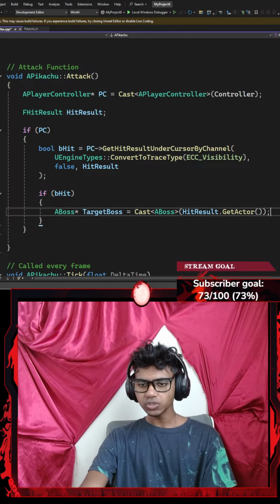I'm going to add a pair of curly braces, and then point my TargetBoss, this is my actual boss, towards the ReceiveHit function. Let's go with ReceiveHit with a pair of parentheses that requires a parameter of my hit, that is going to be something like 30, ending with a semicolon. By hit I meant damage actually.